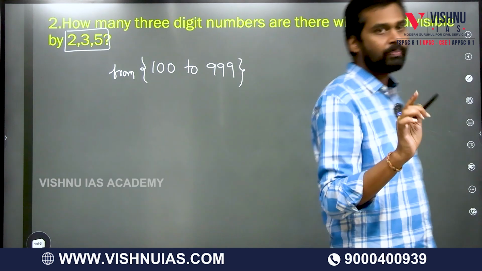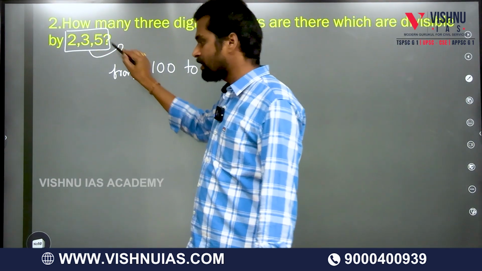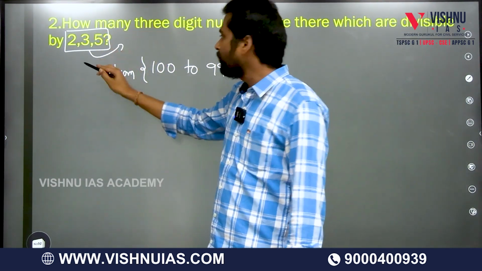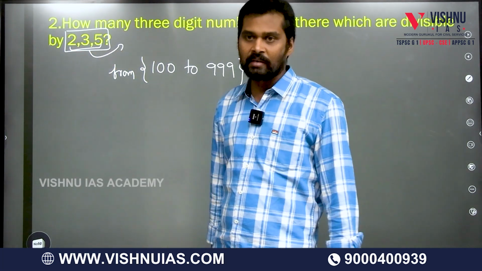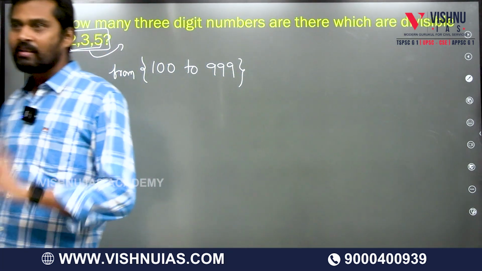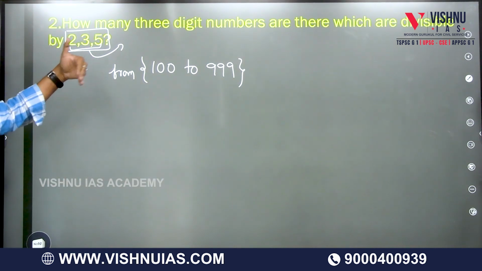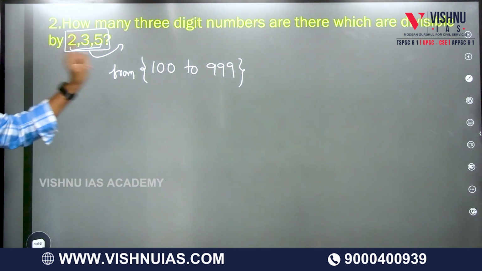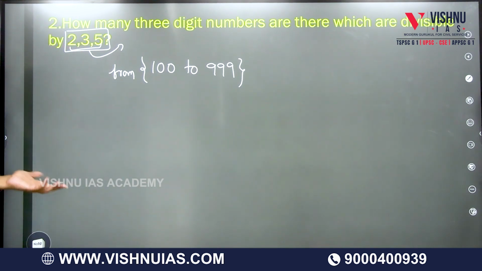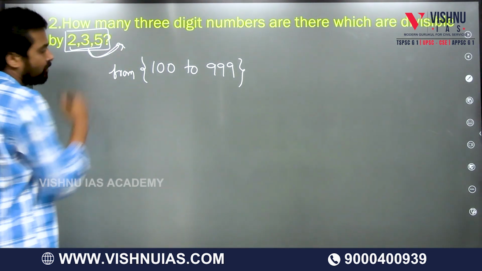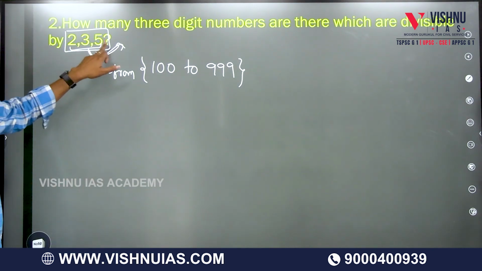2, 3, 5. I already mentioned that if it is more than a single number, then we first need to take the LCM of these numbers. 2, 3, 5. What is the LCM of these numbers? No two of these numbers are divisible by a common number, so you simply take the product of these numbers. The LCM of these numbers is 30.